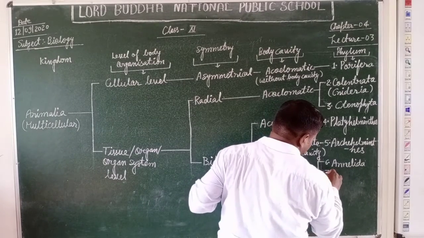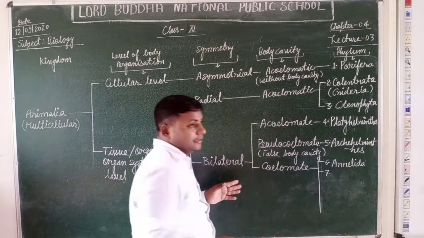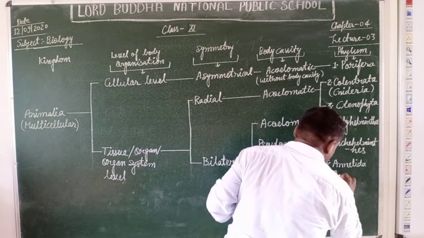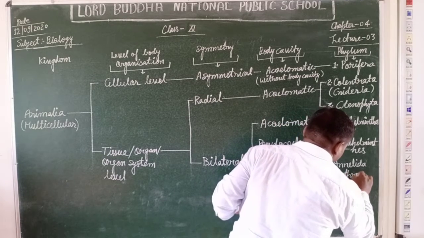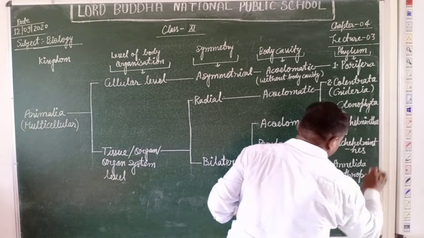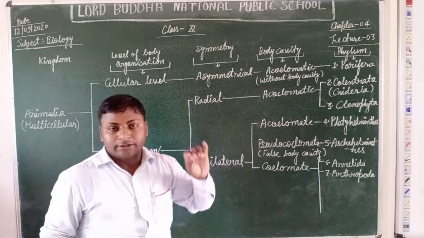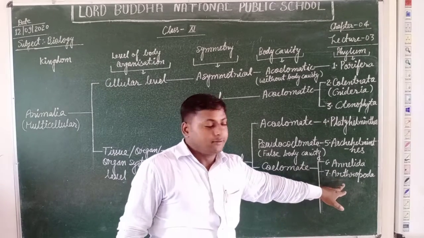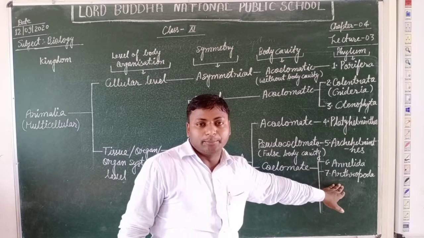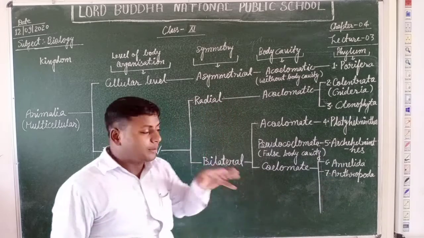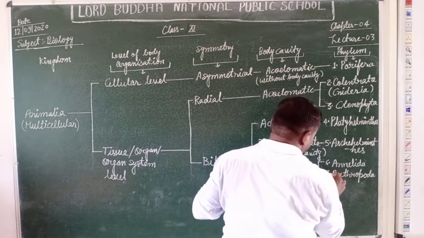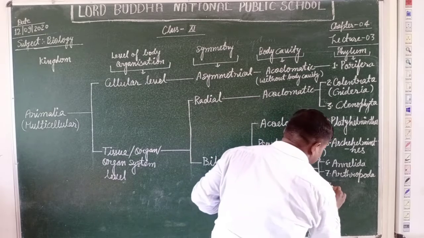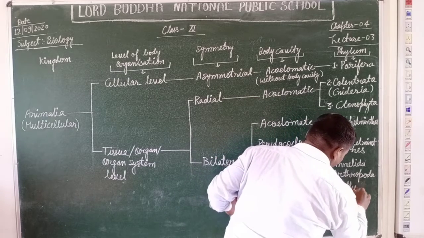Now the seventh phylum, after the Annelida, is Arthropoda, with jointed appendages. Cockroach, grasshopper, honeybee, crab, scorpion, etc. are members of the phylum Arthropoda. Next, the eighth phylum is Mollusca, the soft-bodied animals.